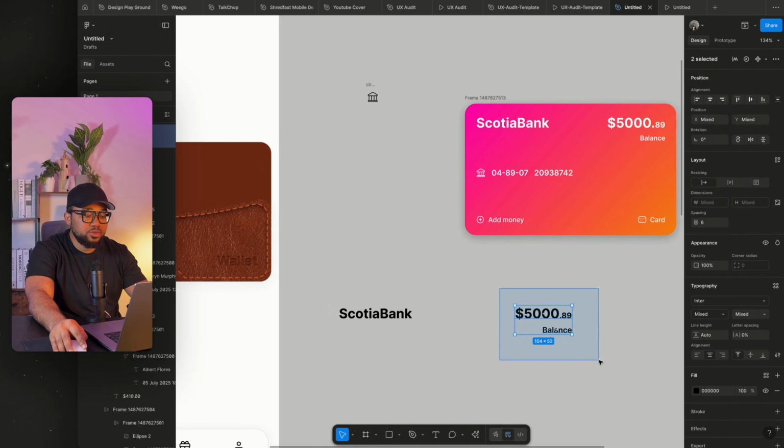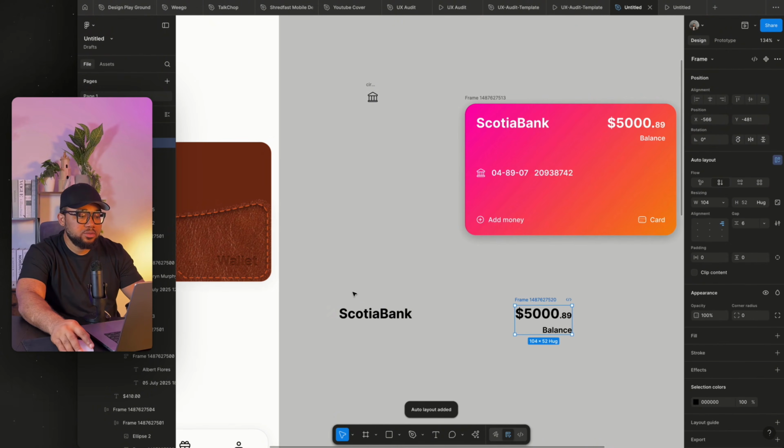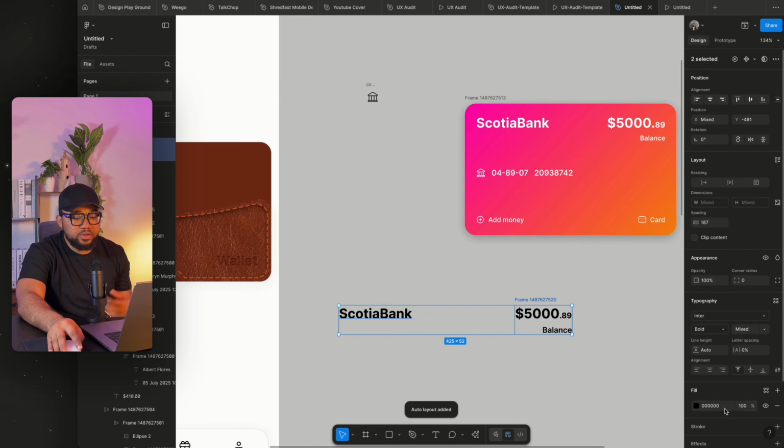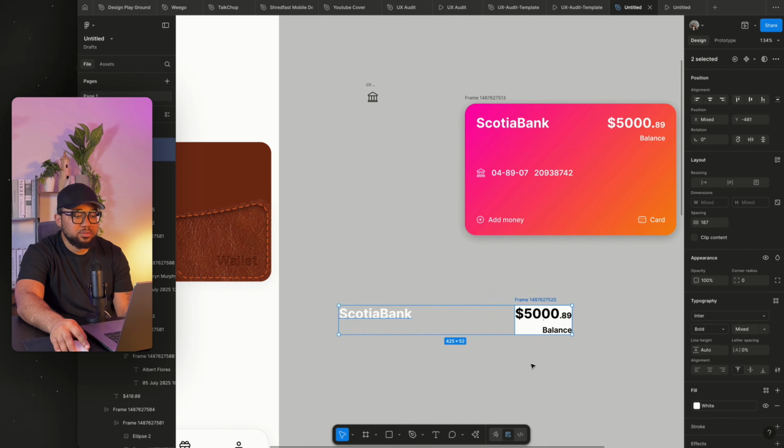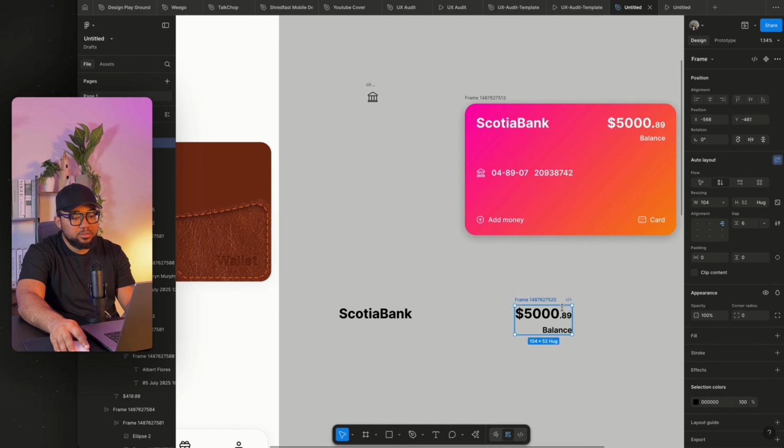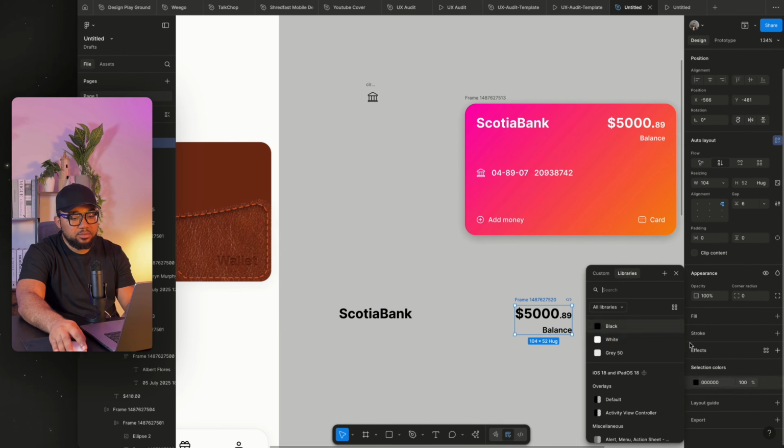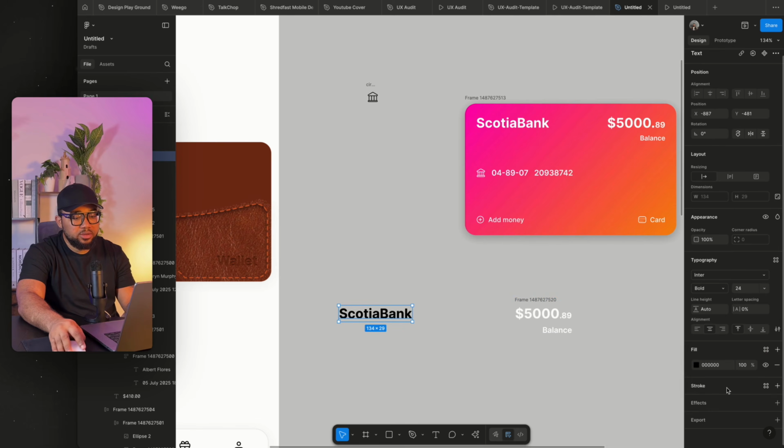So these two, I'm going to add auto layout. So we're going to set all of these to white. Sorry guys. Set this to white, and also these to white.